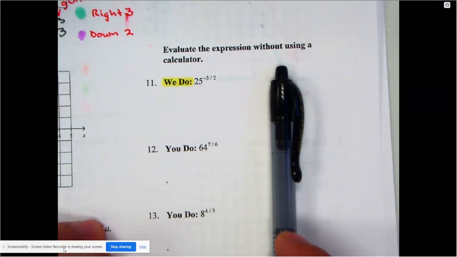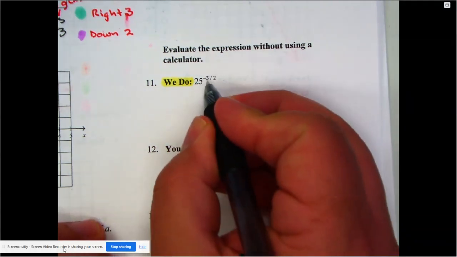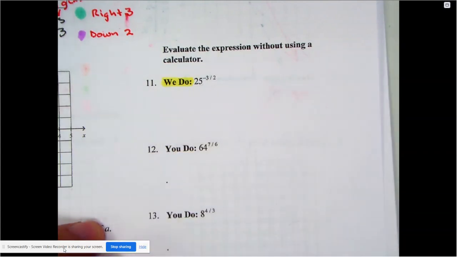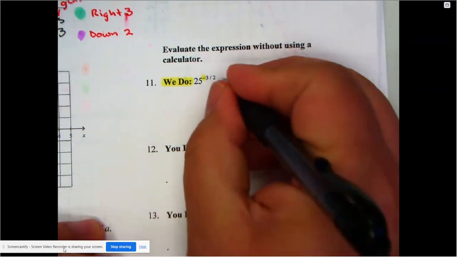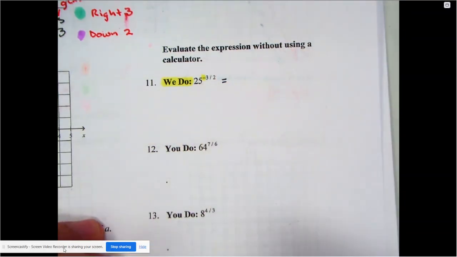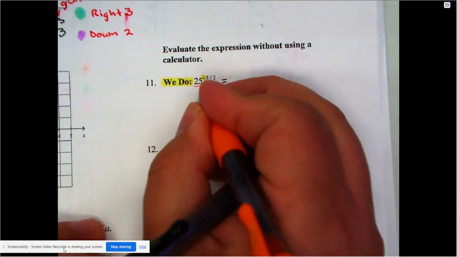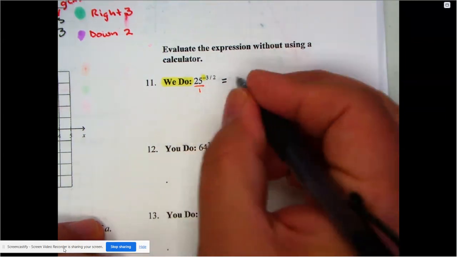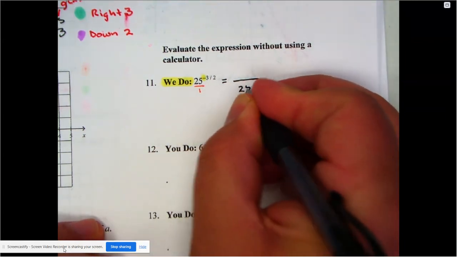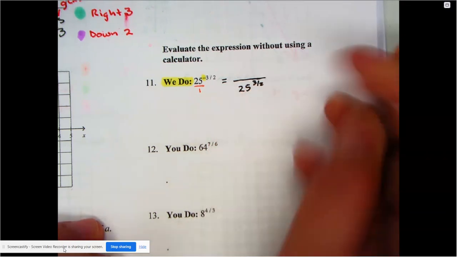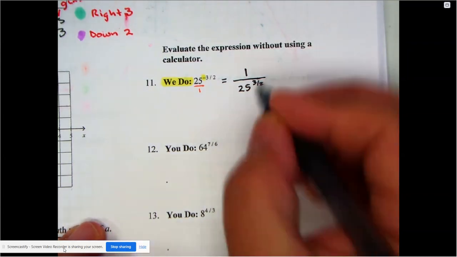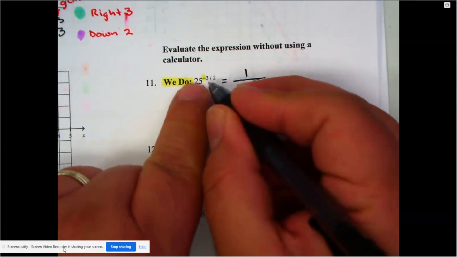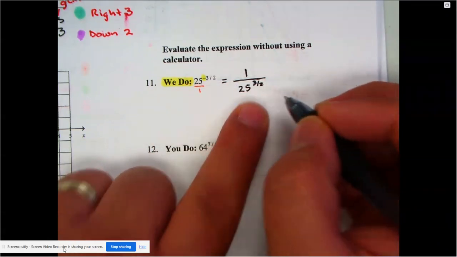Evaluate the expression without using a calculator. All right. I do see a power that's negative. That's what I like taking care of first. That negative power, well, we don't like that. But a negative power just means that I'm going to change the position of the 25 in a fraction. Currently, that 25 is at the top of the fraction. So the negative means the 25 should belong at the bottom of a fraction. And I know it looks weird without anything on the top, so of course we have our 1 as a placeholder. Now, it's still a fraction, and notice how it's now positive because I've already made the move. When you make the move, it becomes positive again.